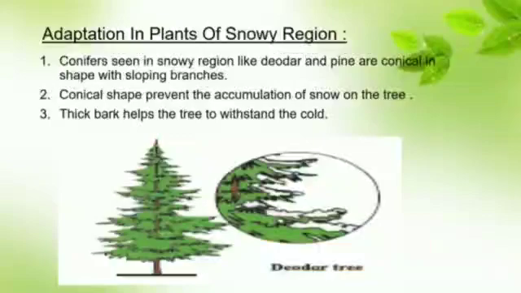Now let's know about adaptation in plants of snowy regions. Plants of snowy regions mainly include conifers. Conifer means woody plant like deodar and pine. These trees are conical in shape. Conical means shape of a cone. In the heavy snowfall and extreme cold in this region, the conical shape prevents the snow from accumulating on the tree, and the thick bark helps the tree to withstand the cold.